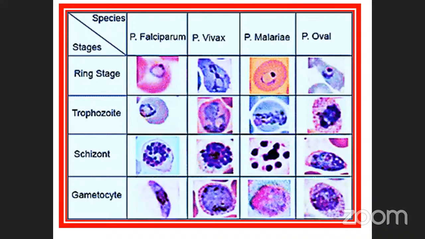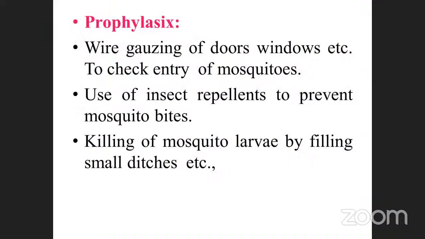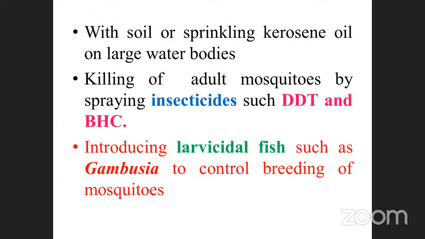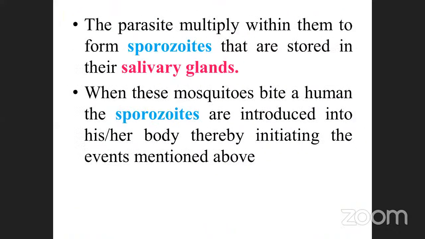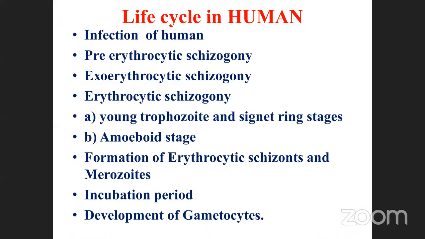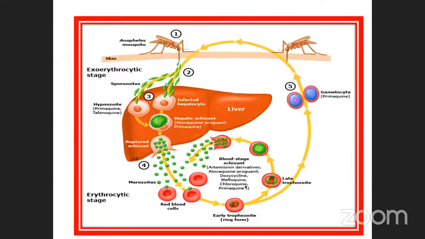Then prophylaxis is one of the main important things: insecticides, DDT and also BHC, and larvicidal fishes like Gambusia. We also saw how it enters and proceeds in the human cycle.